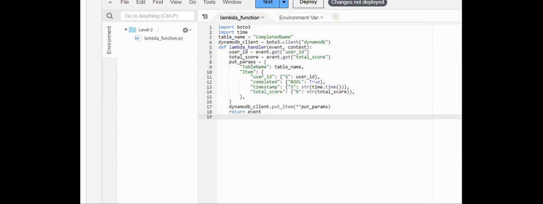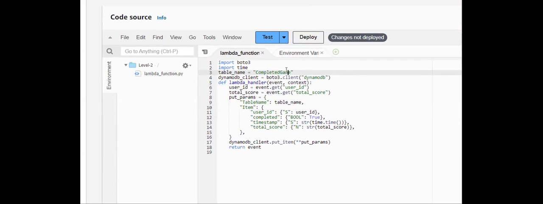This code is the same as the previous code, where we provided the table name as complete game. Since we are updating this complete game table, we changed the table name, and that's what only we changed. That's it. The code will be the same. We are updating the same thing.